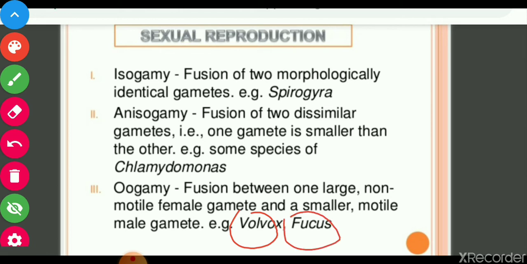So sexual reproduction includes isogamy, anisogamy and oogamy. These are the methods of sexual reproduction in algae. Different species adopt different modes of reproduction.